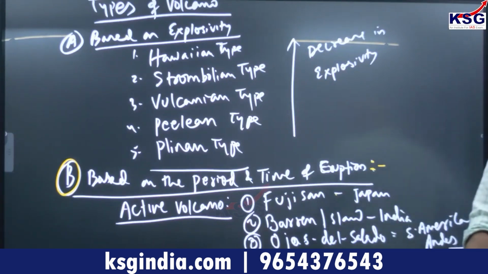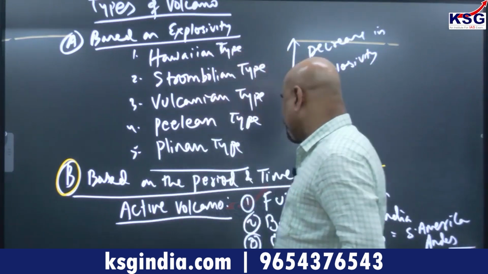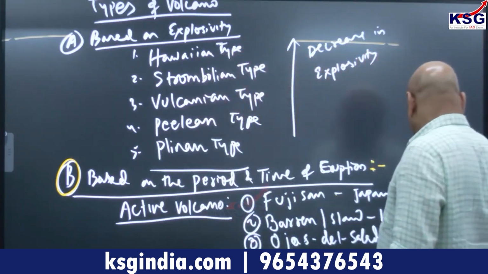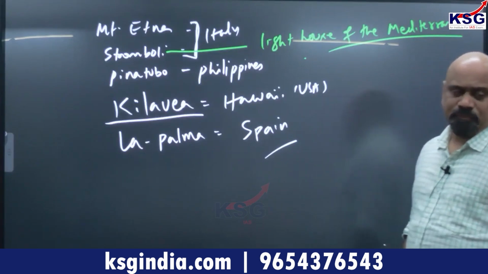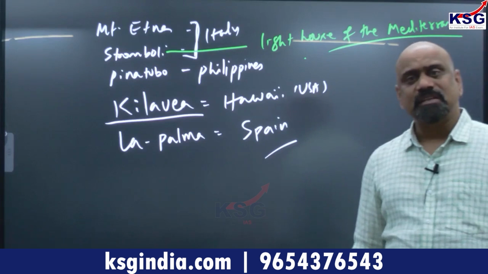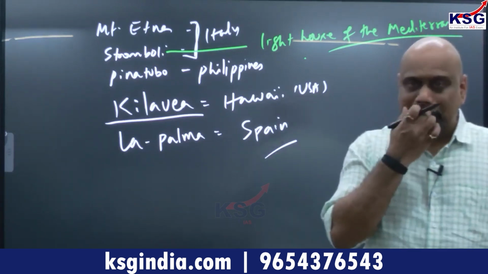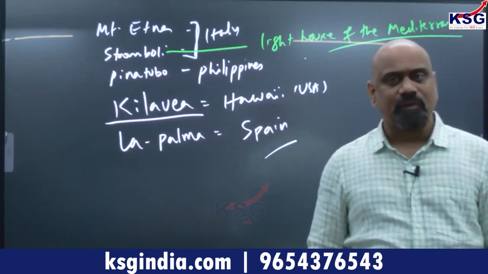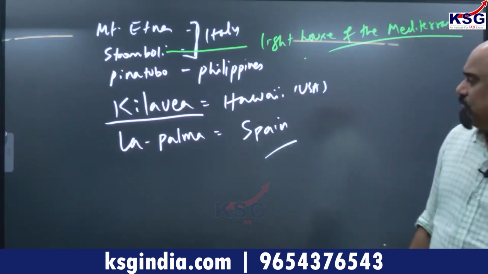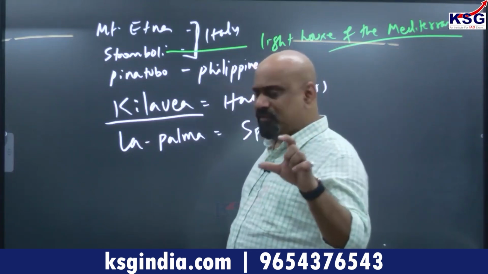Mount Pelee, Vesuvius and Mount Krakatoa is also active. Yes, Mount Pelee, Vesuvius, and Krakatoa. Krakatoa is active now. Thank you very much, my friend. Southeast Asia, Indonesia, Krakatoa is also a very important one, and it is also an active one. We need to prepare all these: Mount Pelee in the West Indies, Vesuvius in Italy, and Krakatoa in Southeast Asia. Philippines, Indonesia, these regions have active volcanoes now also.